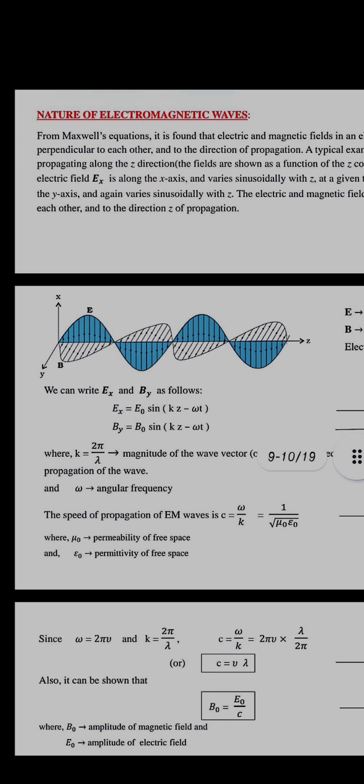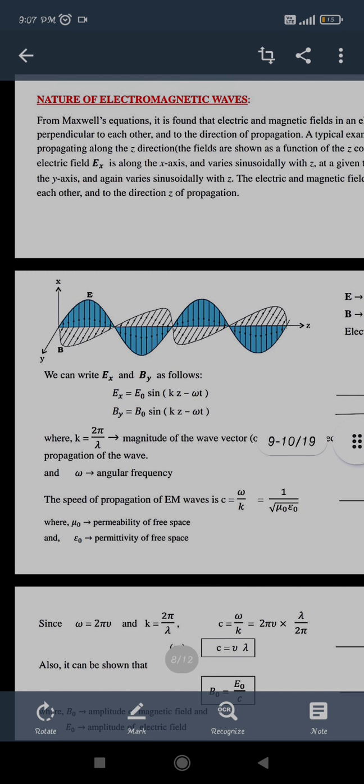If we talk about the speed of propagation of electromagnetic waves, that is c. C will be 3 into 10 to the power 8 meters per second, similar to that of visible light. So together, c will be equal to omega upon k. And k relates to the permittivity of free space and the permeability of free space. Permittivity you may have seen in the electric field chapter, and permeability in the magnetic field chapter. That is, c is 1 upon under root mu naught epsilon naught. This was the relation between the permittivity and the permeability.